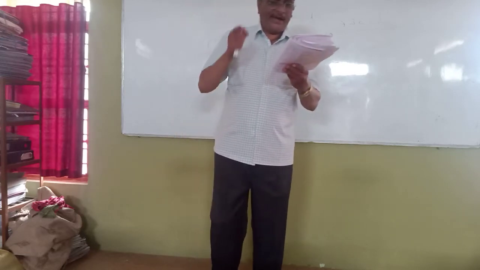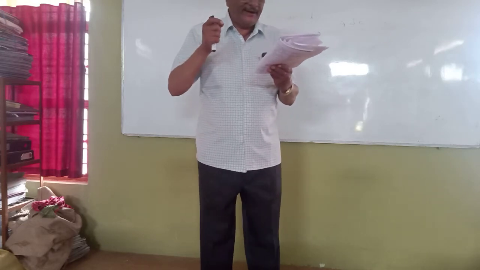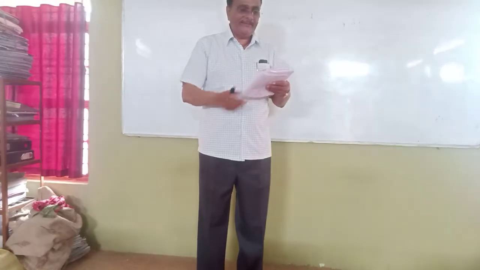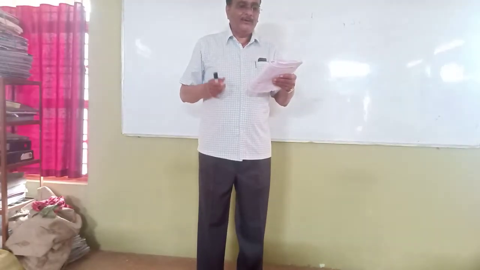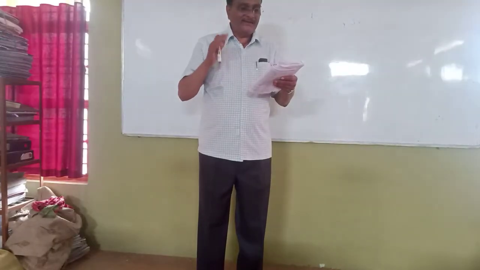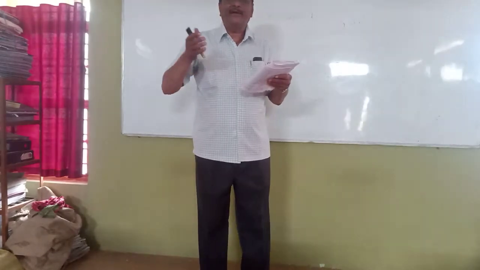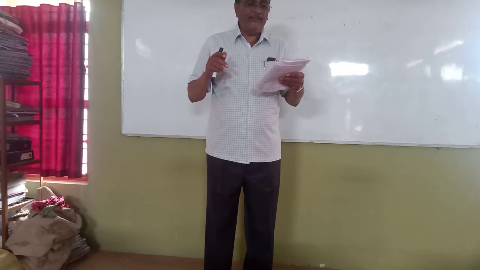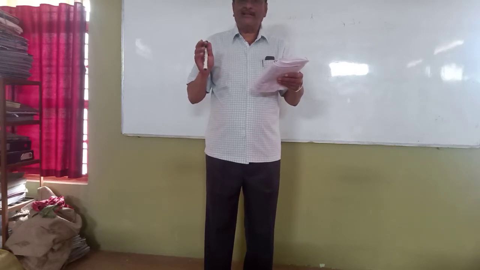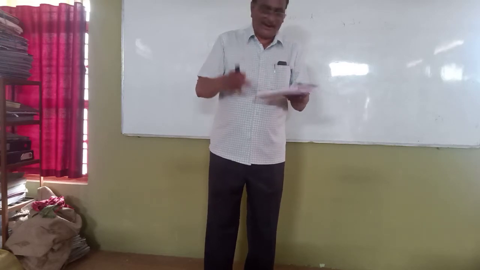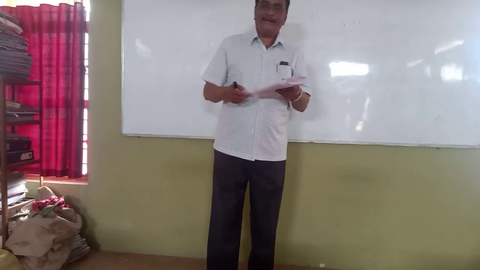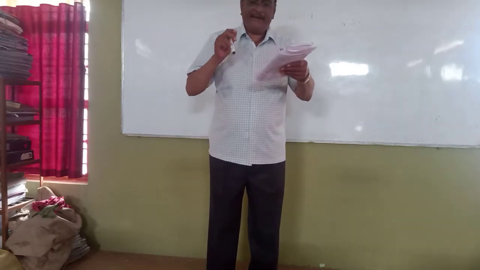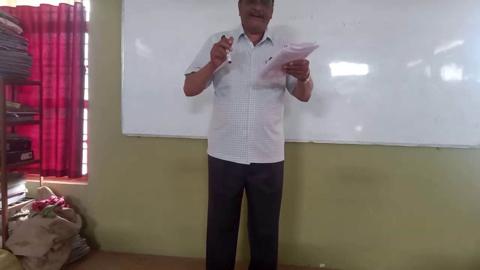First, highways are always constructed in a straight line. Second, highway may be provided with a horizontal curve. Third, highway may be provided with a vertical curve. And the fourth, highway may be provided with both horizontal as well as vertical curves. My students, the wrong statement here is number 1, that highways are always constructed in a straight line.